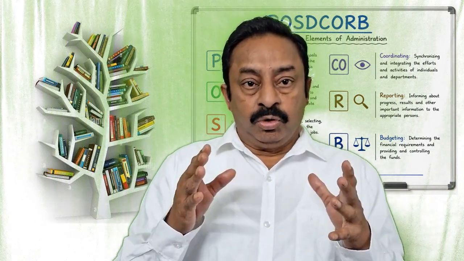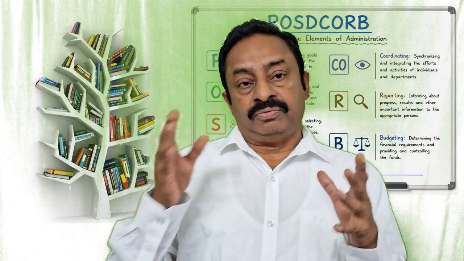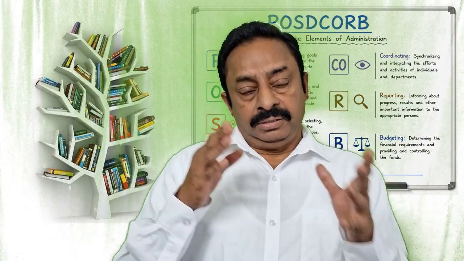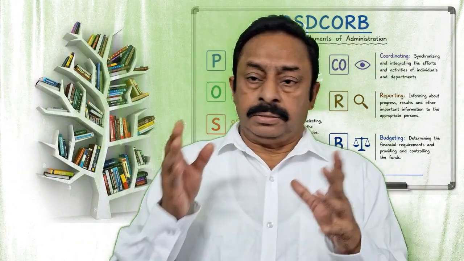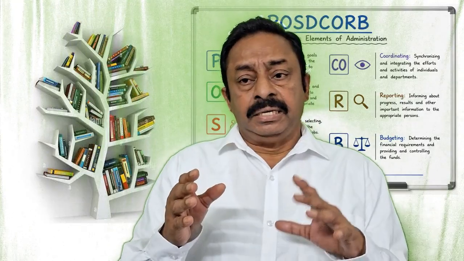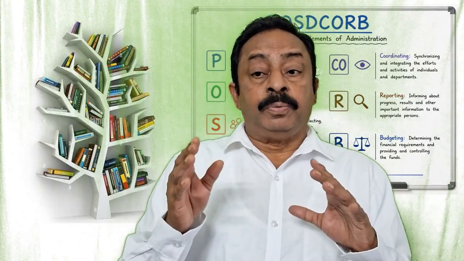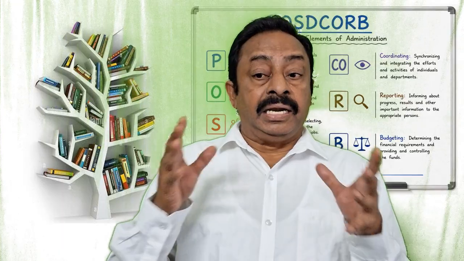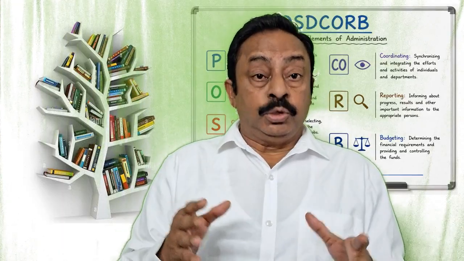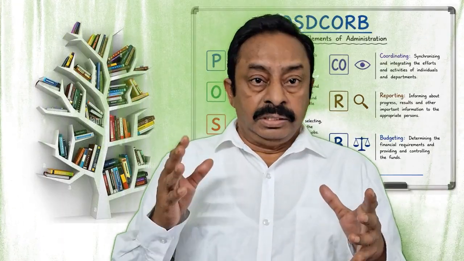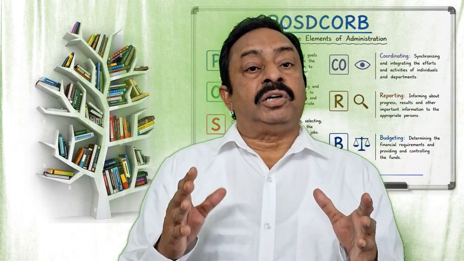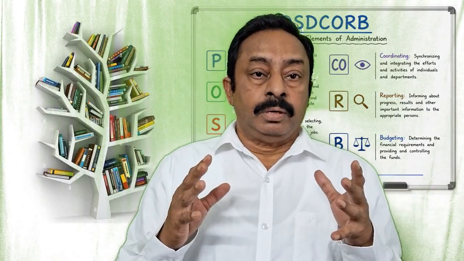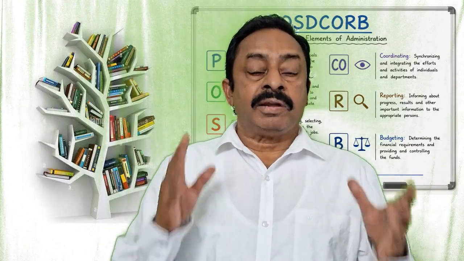Staffing is the process of recruiting, selection, training, developing, placing, and retaining the right people in the right job, so that all the planning and organization objectives will be achieved very easily. Staffing is the most important part in POSDCORB because it's called human capital.